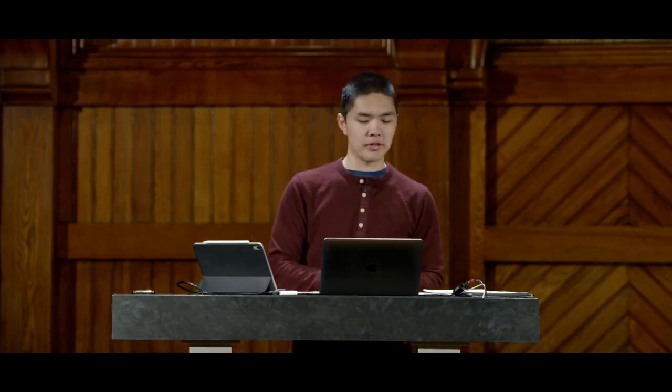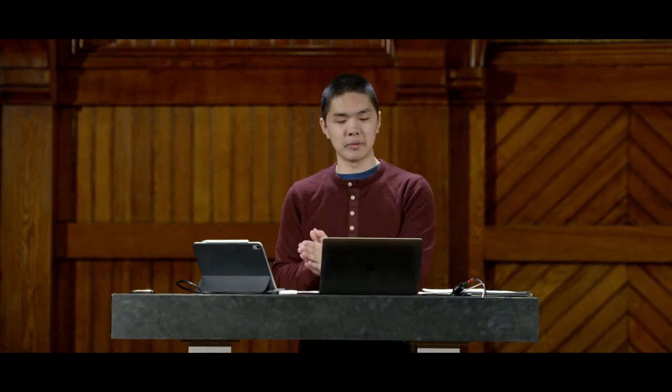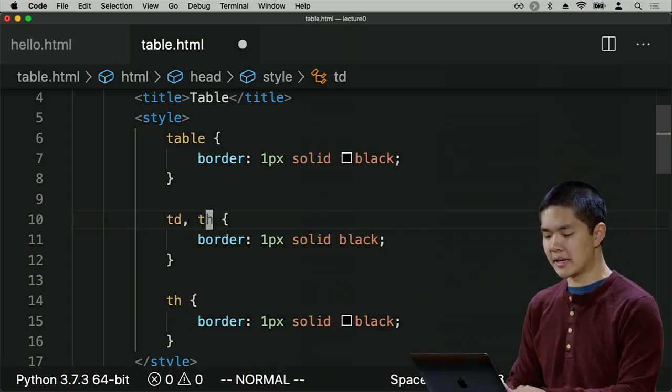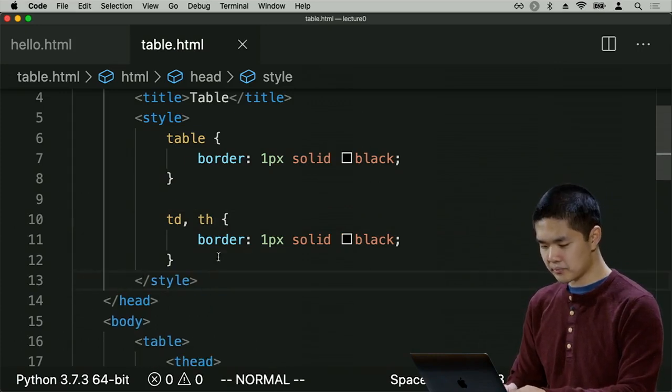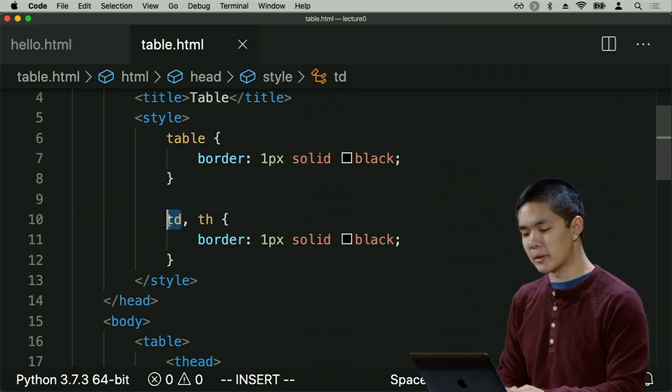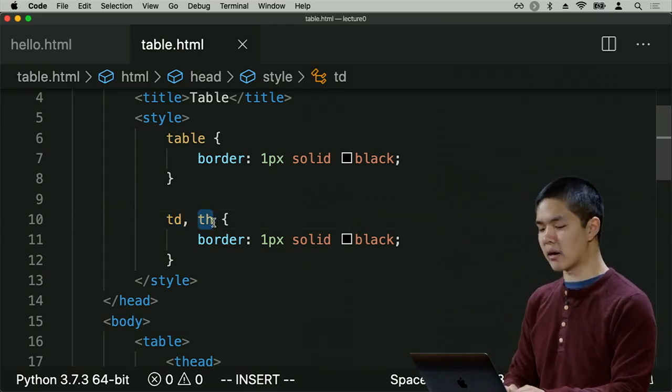And one of them is just called the multiple element selector, that if I want to select both table data cells and table headers, then I can do so by saying td, comma, th, and delete these 3 lines down there. What these 3 lines are now saying is that I would like to style all table data cells and table headers in the same way.